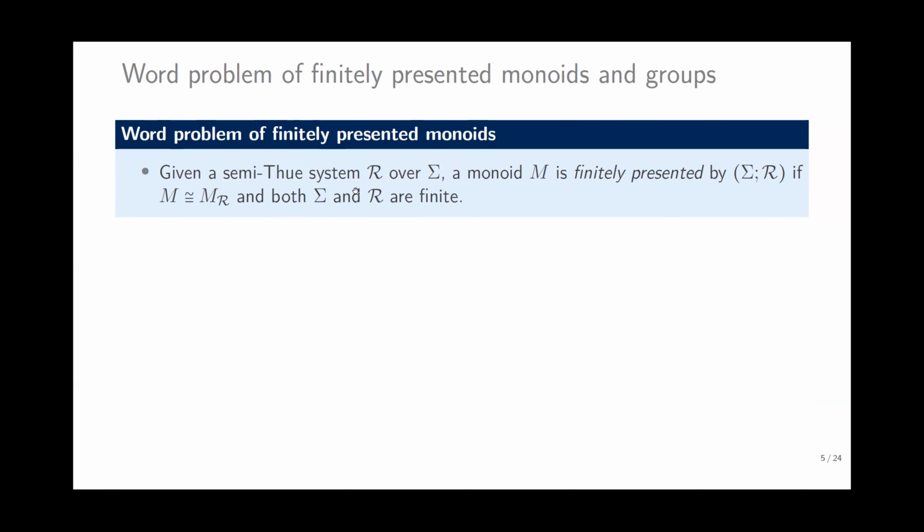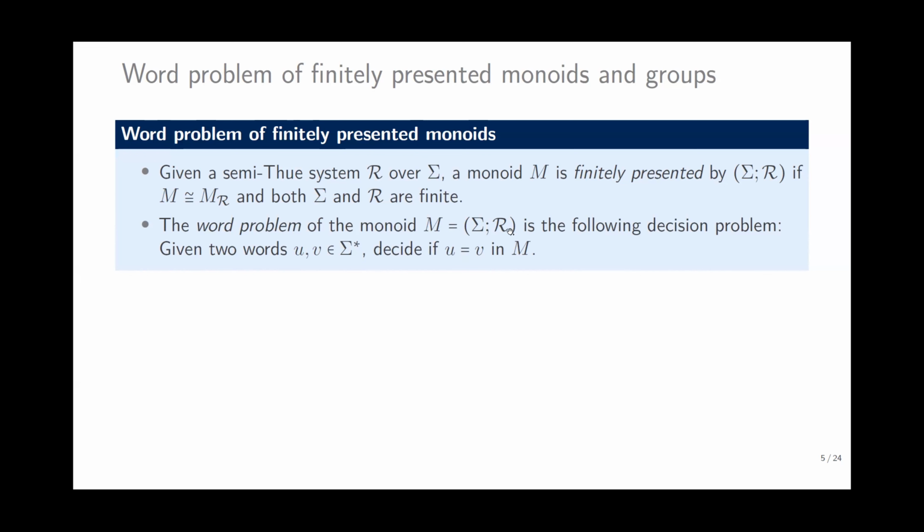Given a Semi-Thue system R over sigma, a monoid M is finitely presented by sigma and R if M is the quotient monoid M_R and both sigma and R are finite. So if we don't have any relations, it is a free monoid. But if we have some equations, and these equations can be converted to the Semi-Thue system R, then we have a finitely presented monoid.